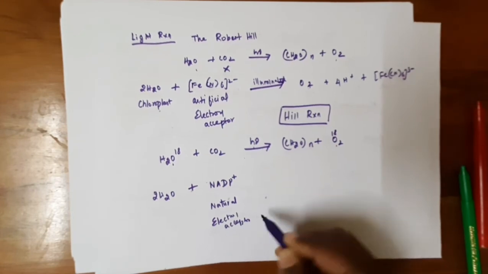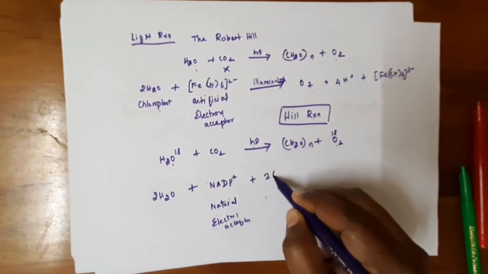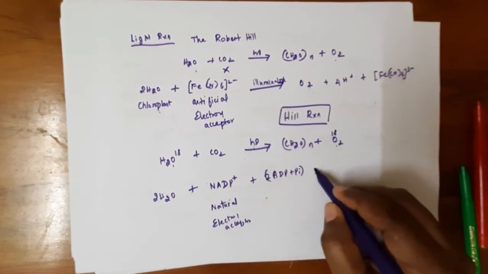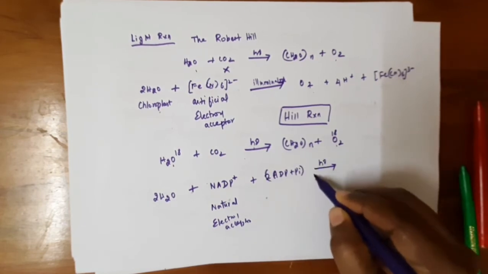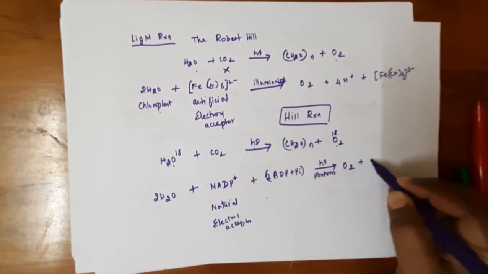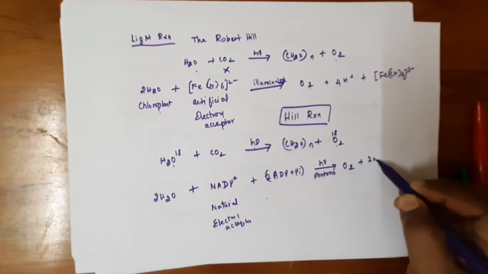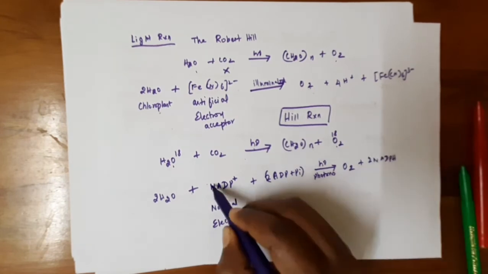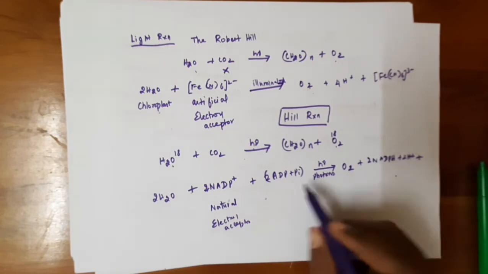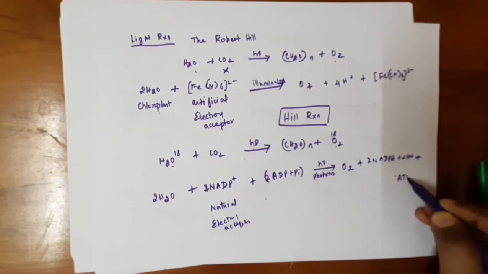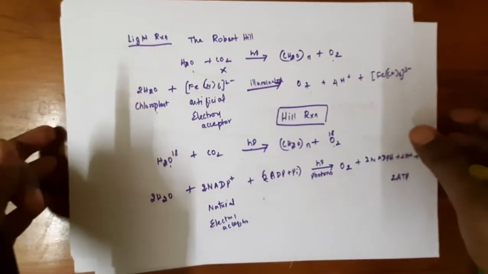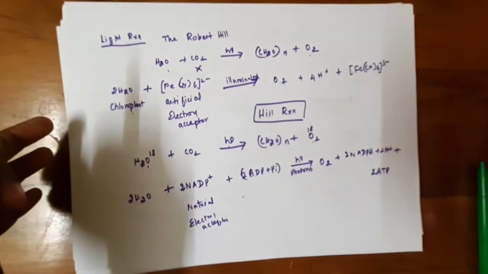The electron acceptor, with the help of 2 ADP plus inorganic phosphate, absorbs the photons and converts the water to oxygen, and this NADP is converted to NADPH plus 2 proton plus, and this ADP is converted into adenosine triphosphate, 2 ATP. So this is the overall reaction taking place in light reaction.